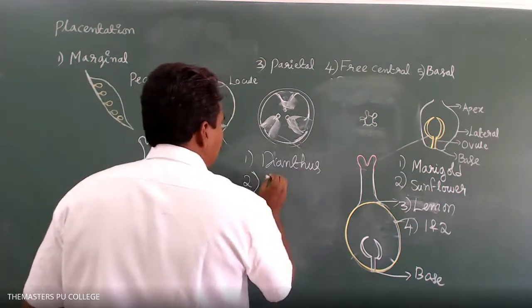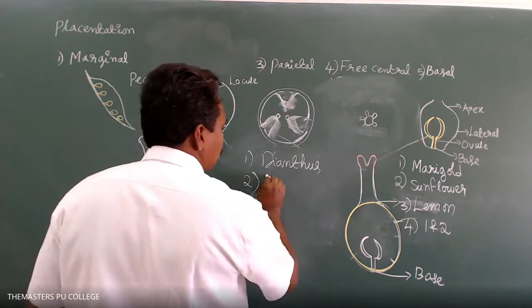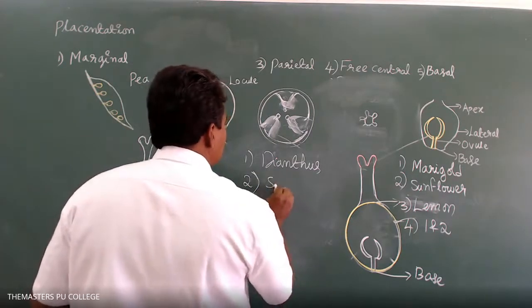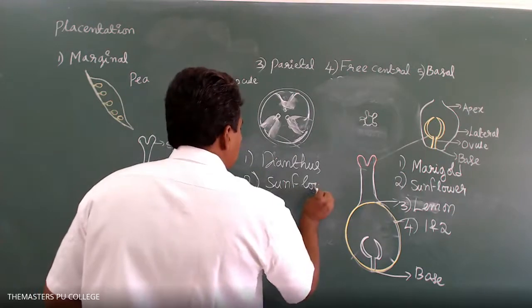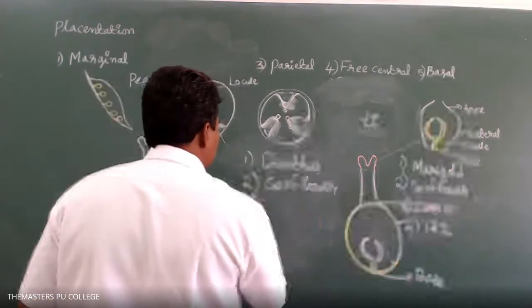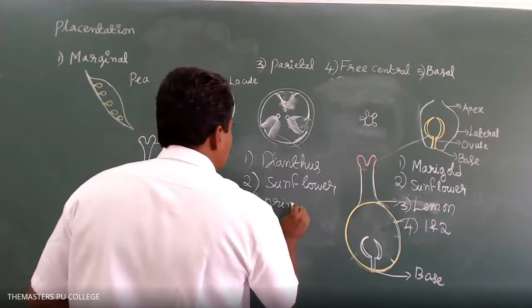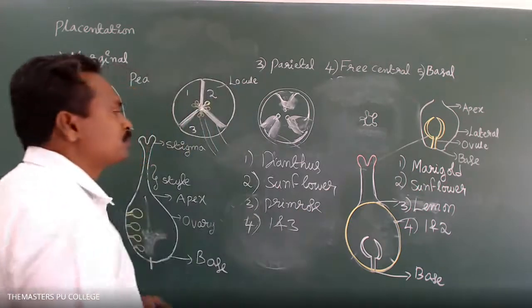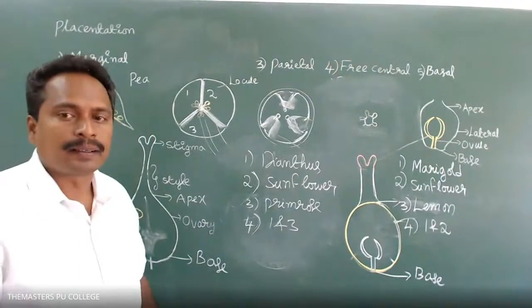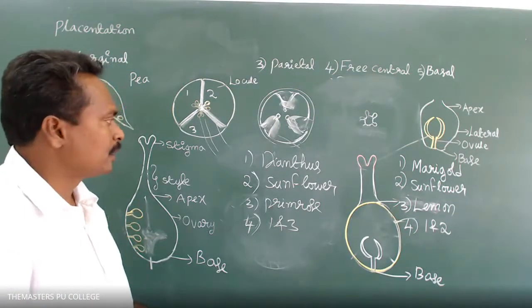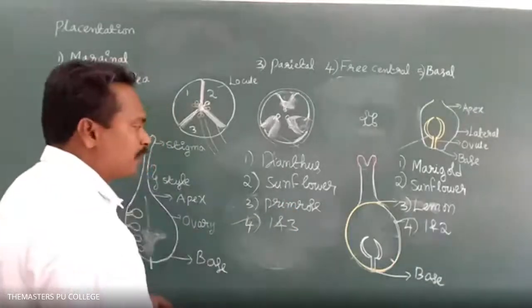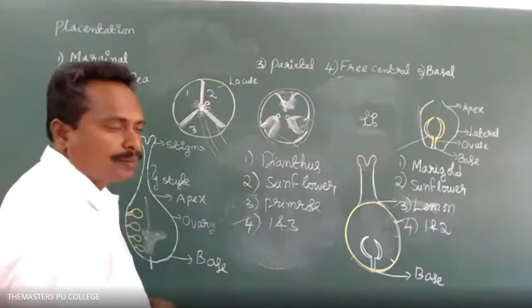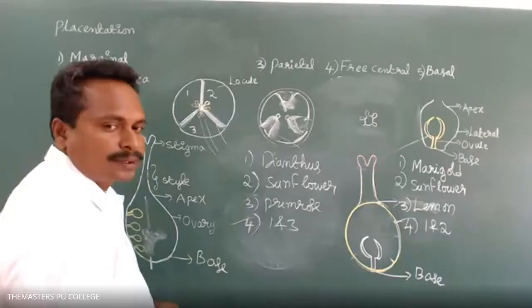The free central placentation is seen in: what is the answer? Option 4, 1 and 3. Dianthus and primrose. Right.